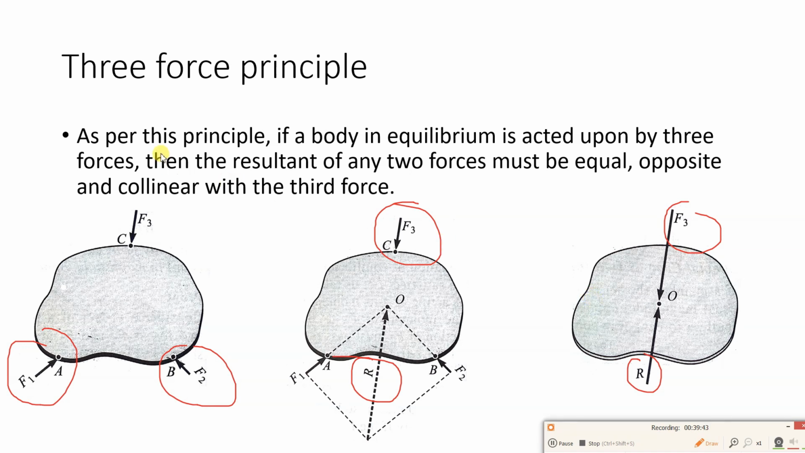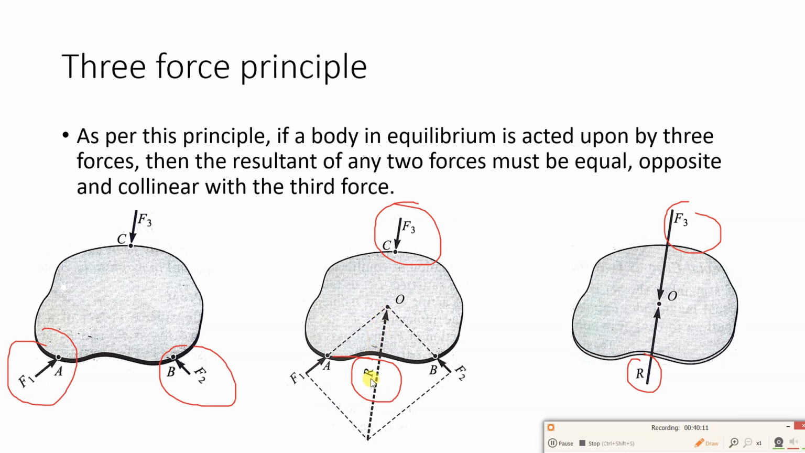This is the three-force principle. I am repeating again. It is given that the body is in equilibrium. We have three points, and at these three points F1, F2, F3 are acting. Now if we take the resultant of any two forces, for example F1 and F2, we have to extend the line of action of F1, extend the line of action of F2, and wherever they intersect, there we can show the resultant.